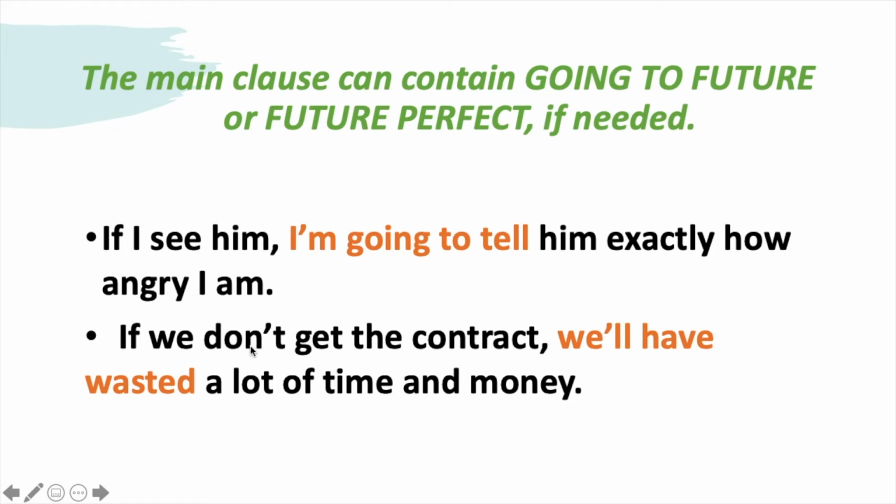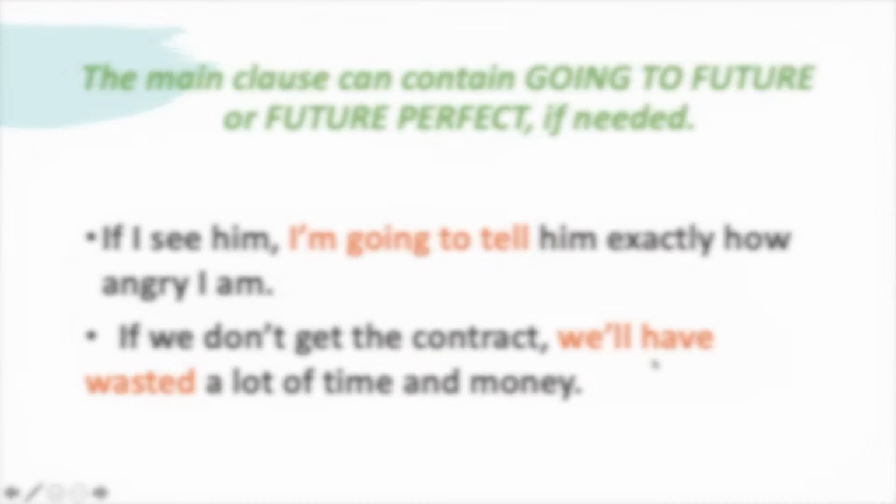In the next example, if we don't get the contract, we'll have wasted a lot of time and money. Which means that in the main clause here, we have used the future perfect.